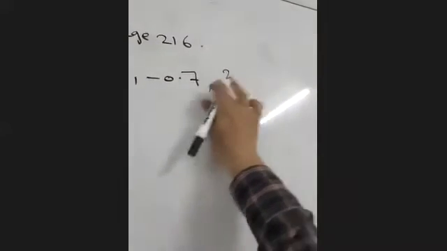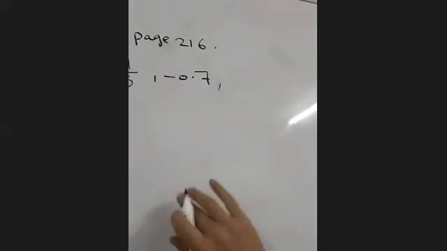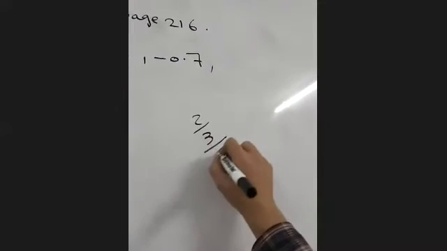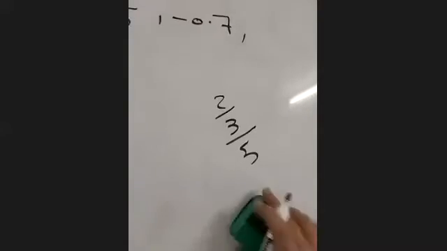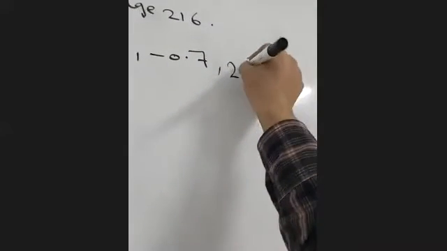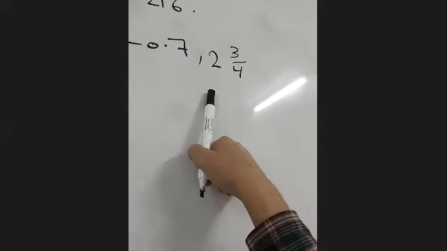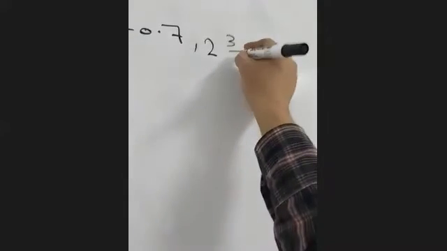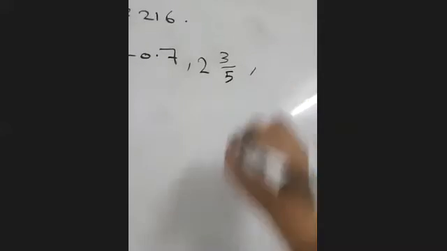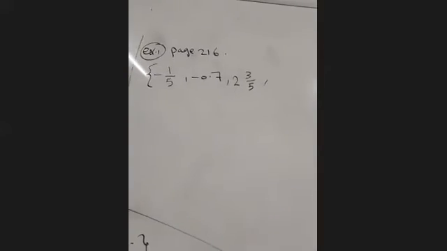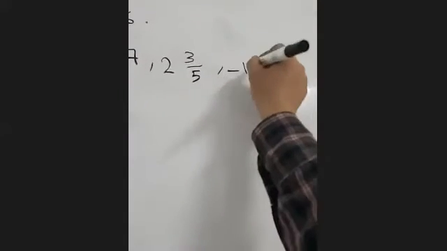It's new, Ammar, it's new for you. 2 and 3 over 4, you mean like this? No, not 4, 5. 5, sorry. Like this, right? Then negative 1.8.